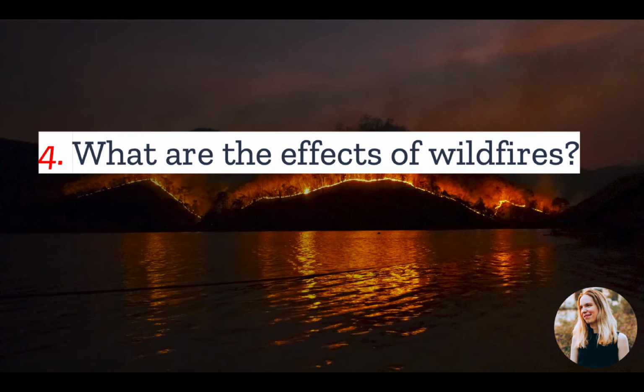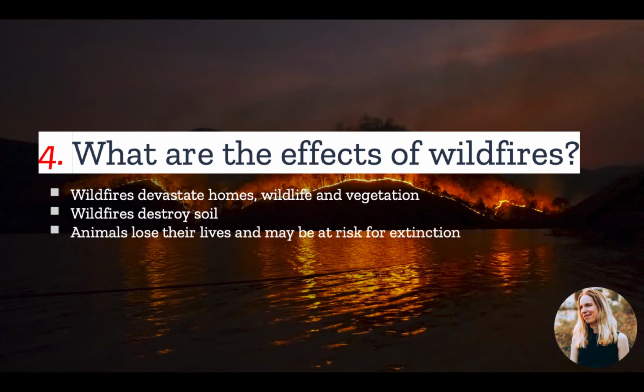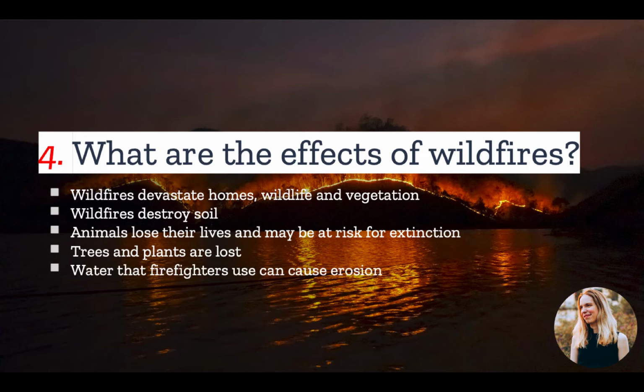Number 4. What are the effects of wildfires? Wildfires devastate homes, wildlife, and vegetation. They degrade soil in an area by destroying its nutrients for good. Animals lose their lives and may even be at risk for extinction. Trees and plants, which help produce oxygen, are destroyed. Water that firefighters use to put out the fire can cause soil erosion.